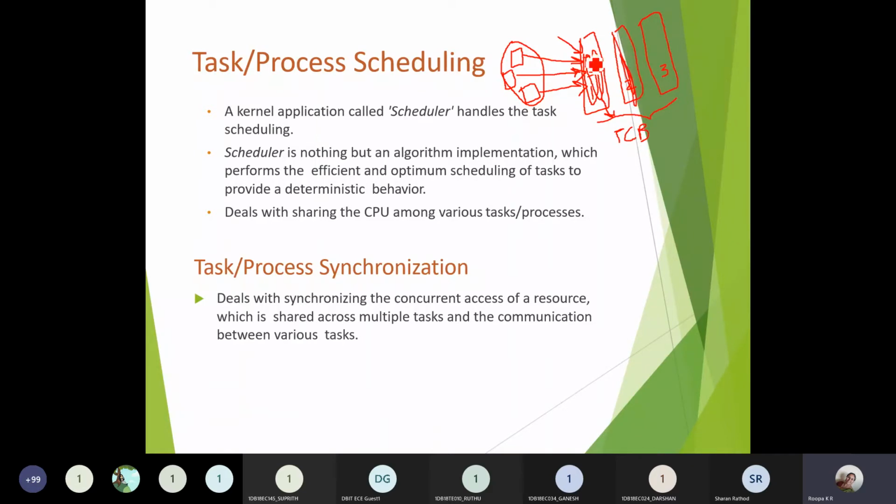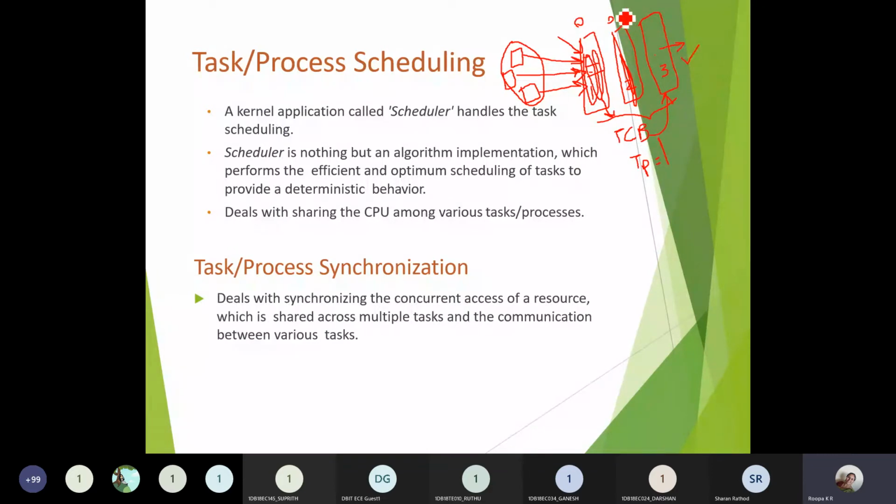So suppose you have all three tasks, and I want task 3 to be executed first. I told you with respect to each and every task, I'll be having a TCB. Inside the TCB, I have a task pointer. If this particular task priority is equal to 1, and I'm making this particular task priority 0, then this will be executed first.